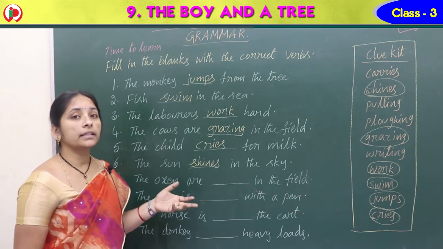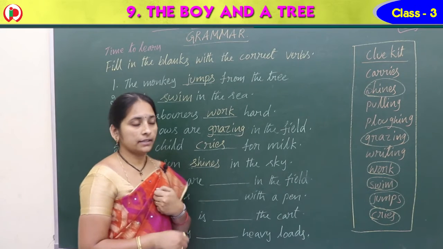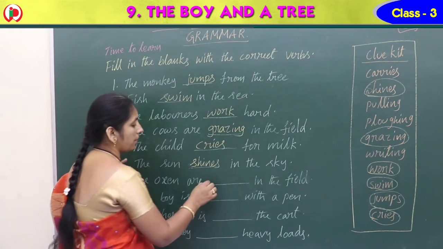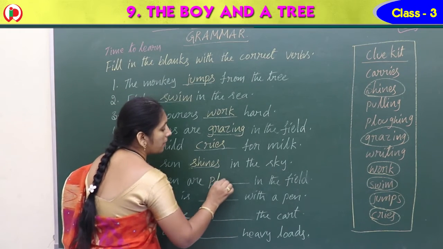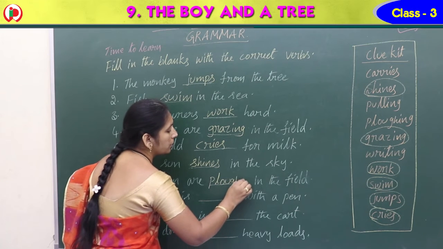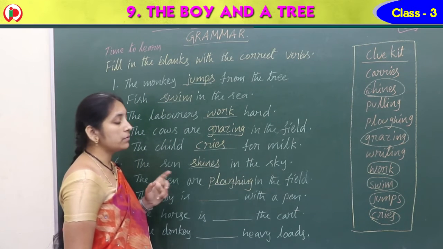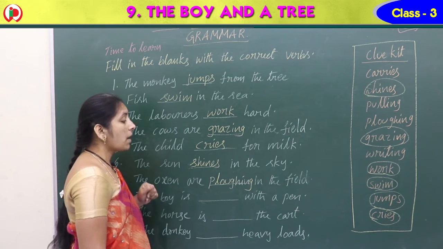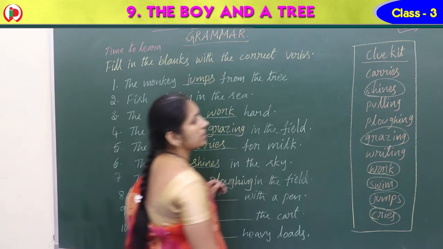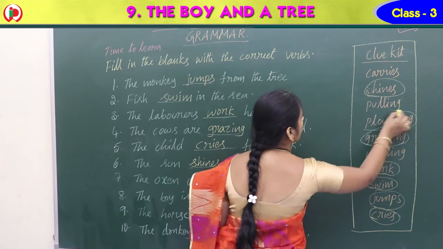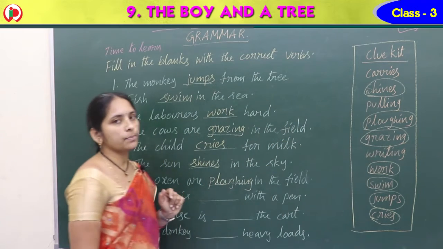What are they doing? They plow the field. So they are plowing. The oxen are plowing. Spelling: plowing in the field. Where? Yes, here. That is pulling, and this is plowing.